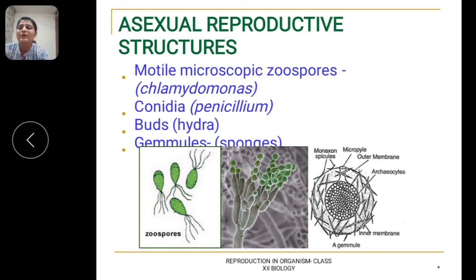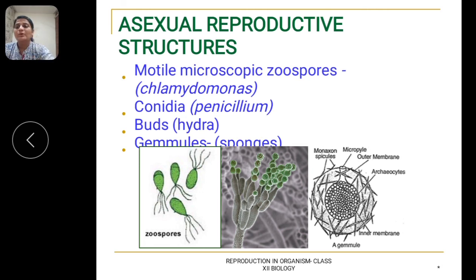You can see the hyphae undergoing constrictions, which results in the formation of conidia. Examples of fungi that produce conidia are Penicillium and Aspergillus.